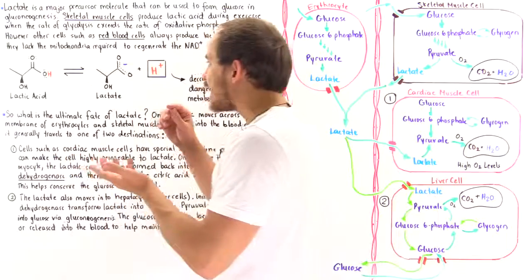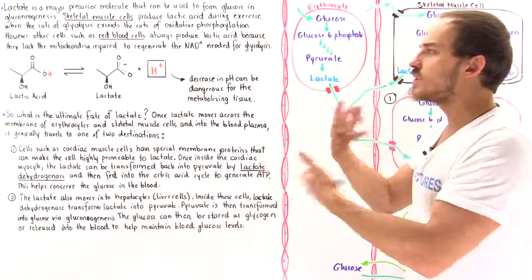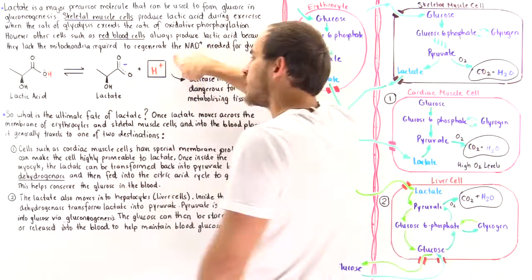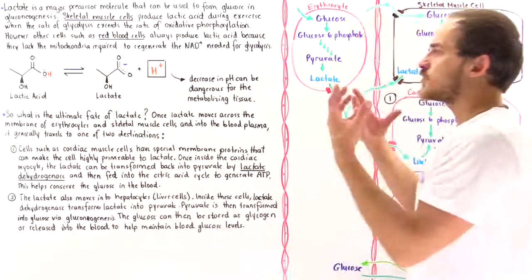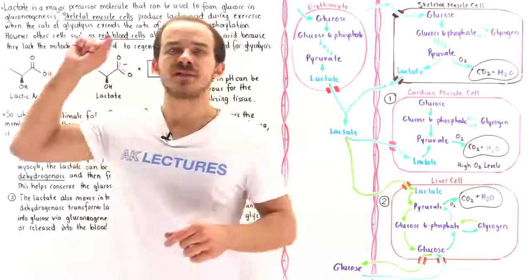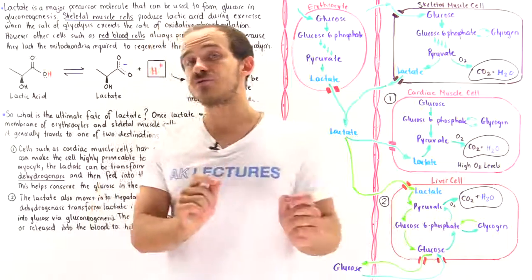Now, notice that if the cells continually use lactic acid fermentation, there's going to be a buildup in the H+ concentration in the cell and in surrounding tissue. That will decrease the pH and increase the acidity, and that can be very dangerous.